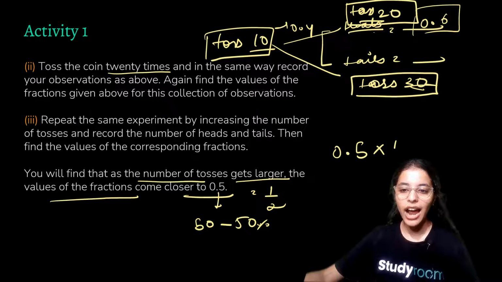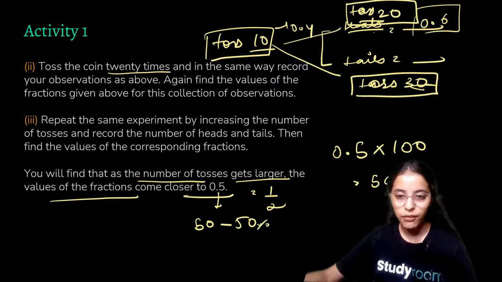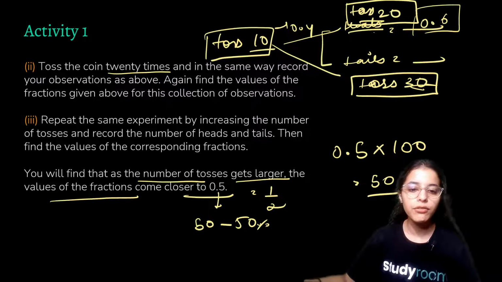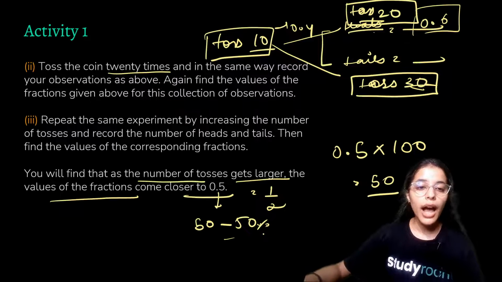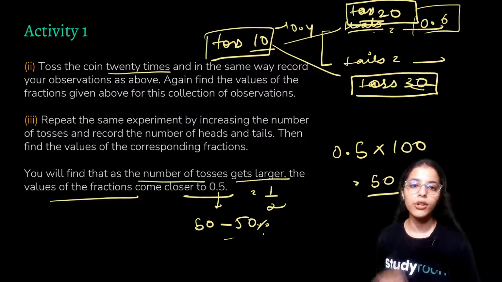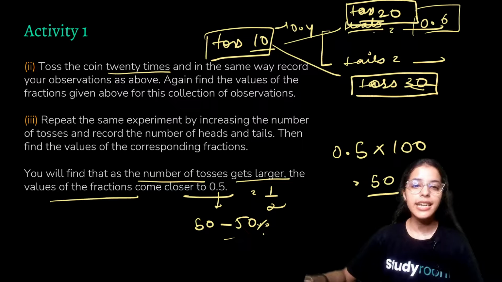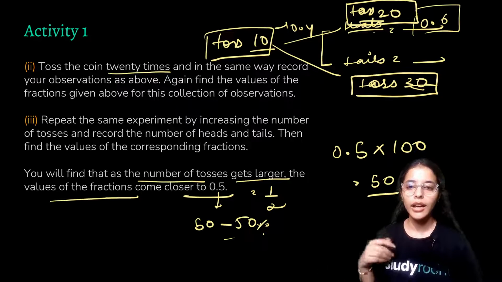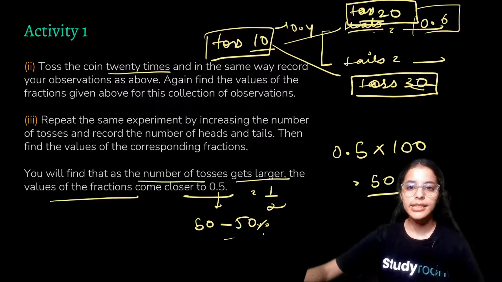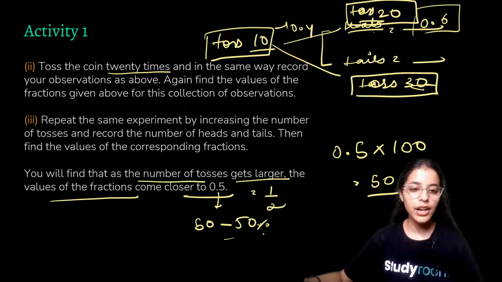By multiplying the fraction by 100, so we get 50. Now that is how you get a 50-50 chance, right? So as you increase the number of tosses, your data becomes much more exact, and you will get the fraction coming closer to 0.5.